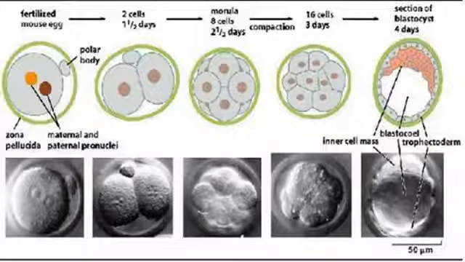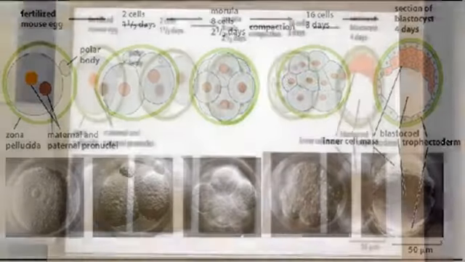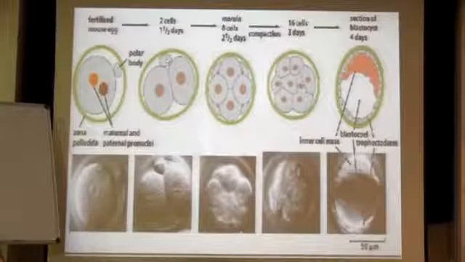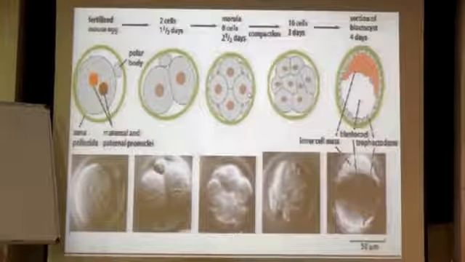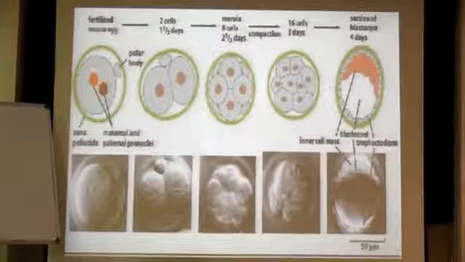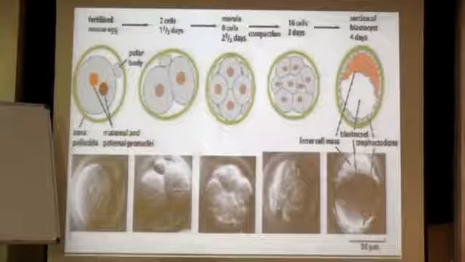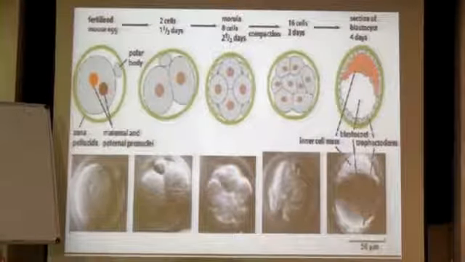Cleavage formations, whatever cells are formed, they are generally known by this, the last stage. ये जो सारे बताए हुए हैं यहाँ पे metameres and megameres and micromeres, जो छोटे वाले होंगे उसको micromeres बोलते हैं. The ones which are larger in size are going to be known as megameres or metameres. Now this whole process goes into even numbers. So you are going to have 2 cell stage, 4 cell stage, 8, 16, 32, 64, like that.